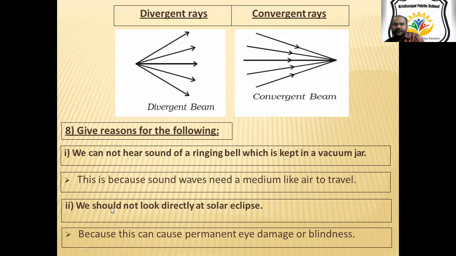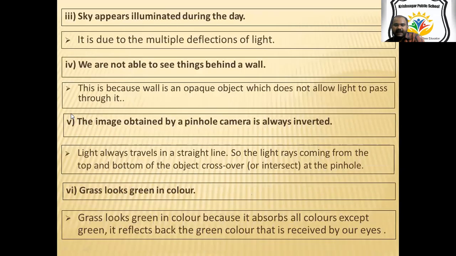We should not look directly at the solar eclipse because that can cause permanent blindness, or it can damage the retina of the eye, because direct sun rays are very harmful to our eyes. So we can use a pinhole camera to look at the sun.